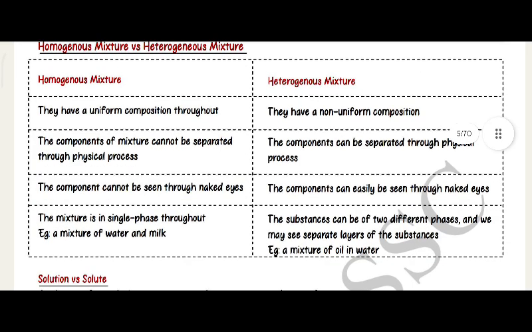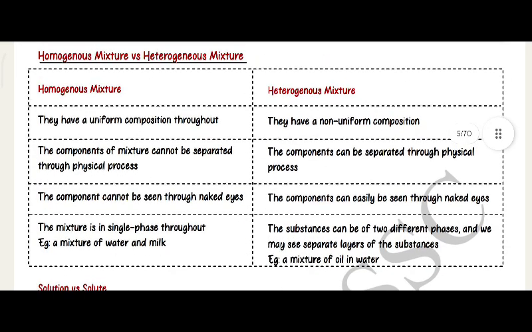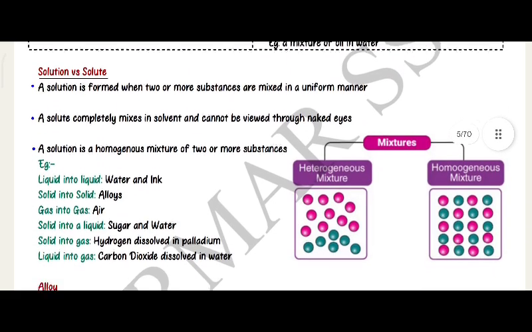Heterogeneous mixture. They have a non-uniform composition. The components can be separated through a physical process. The components can easily be seen with the naked eye. The substances can be of two different phases, and we may see separate layers of substances. Example, a layer of oil in water.